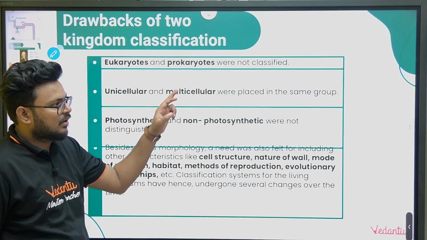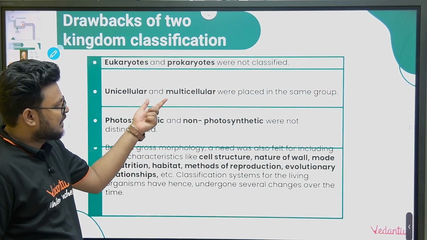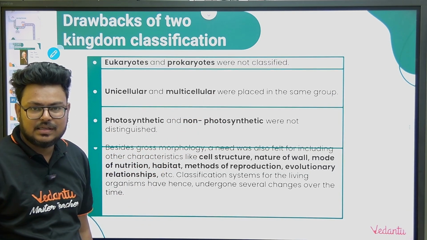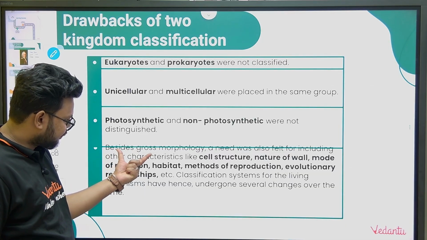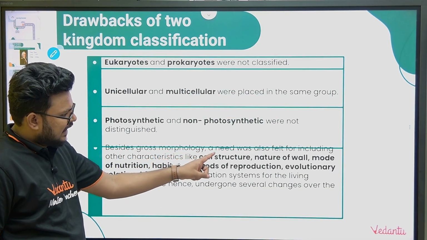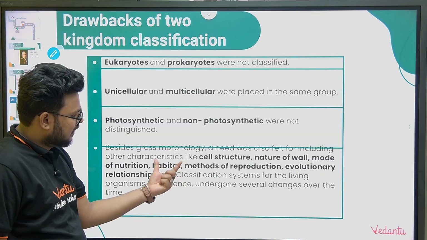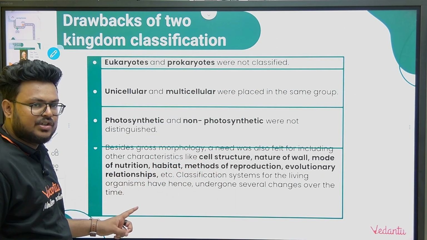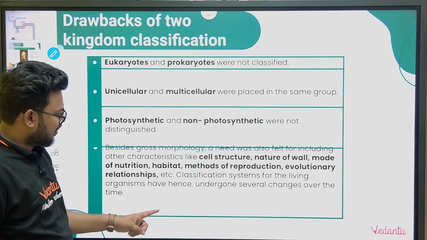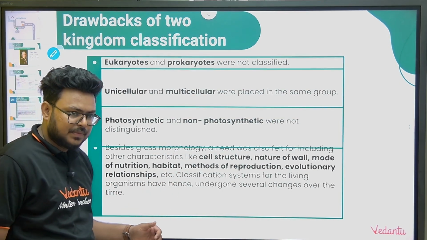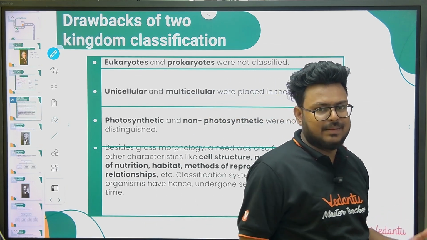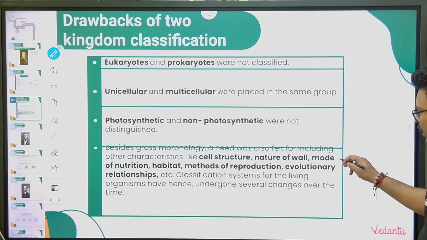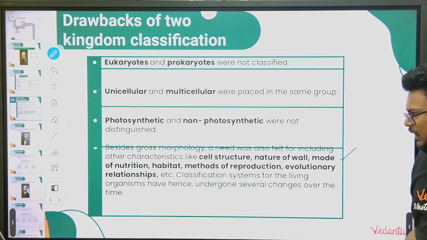And the same thing is here also. Eukaryotes and prokaryotes were not classified separately. Unicellular and multicellular were in the same group. Photosynthetic and non-photosynthetic were also in the same group. Very important. Besides morphology, a need was felt for including characters like cell structure, nature of wall, mode of nutrition, habitat, method of reproduction, and evolutionary relationships. Initially scientists were talking majorly about morphology, so it was required that we should also include other characters like cell organization.